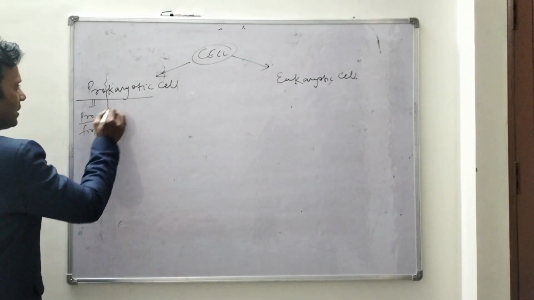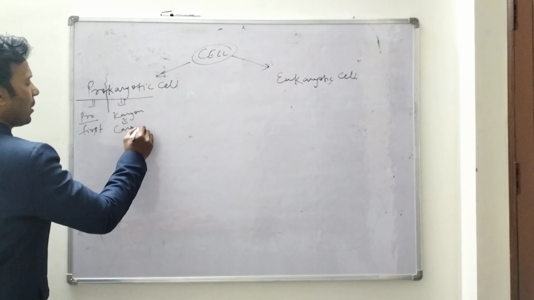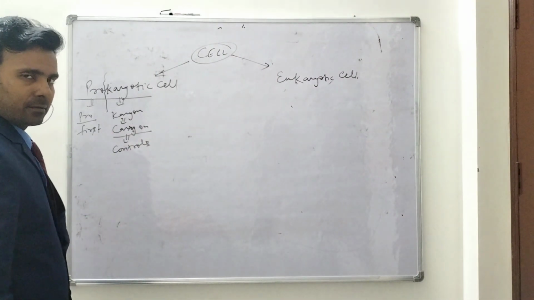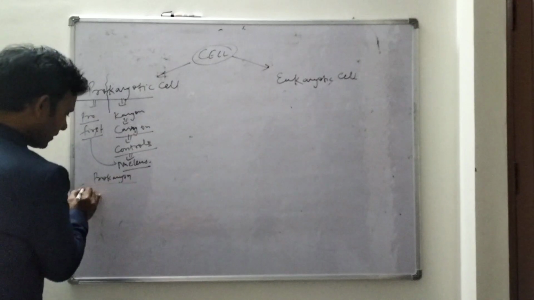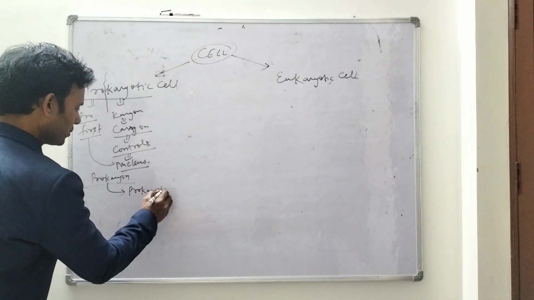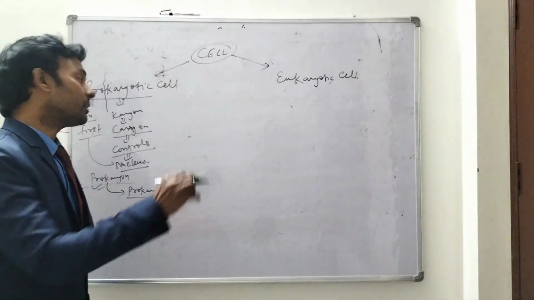Karyon means the structure which controls the whole body, that is, the nucleus. So the first made nucleus is known as prokaryon, and the organisms containing prokaryon are called prokaryotes, and the cell containing prokaryon is known as a prokaryotic cell.